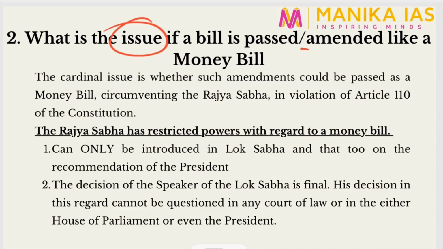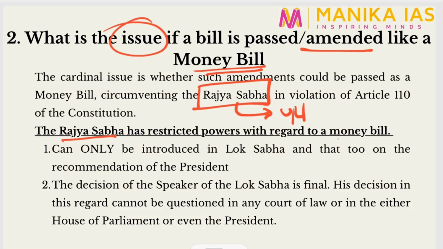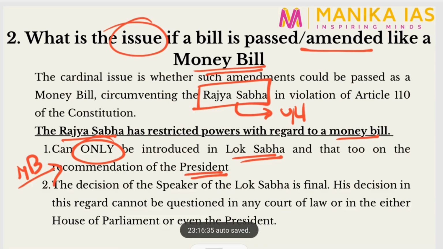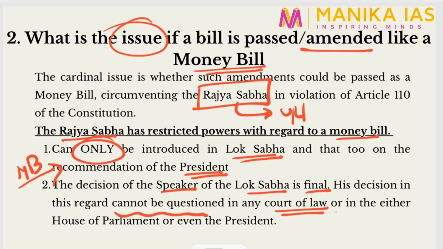Okay, the next question is, what is the issue? Even if a bill is passed or amended as a money bill, what is the issue related to it? The issue related to it is that in case of a money bill, Rajya Sabha, that is the upper house of the parliament, has limited powers. The Rajya Sabha has restricted powers with regard to a money bill. It can only be introduced in the Lok Sabha, and that too on the recommendation of the president. The decision of the Speaker of the Lok Sabha is final. His decision in this regard cannot be questioned in any court of law or in either house of the parliament or even by the president.